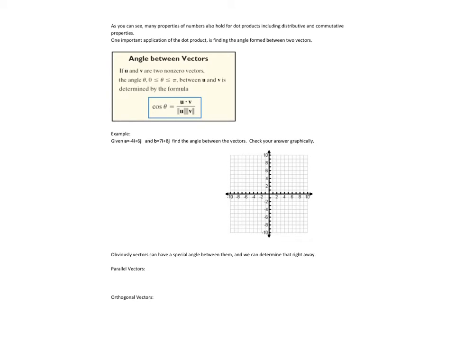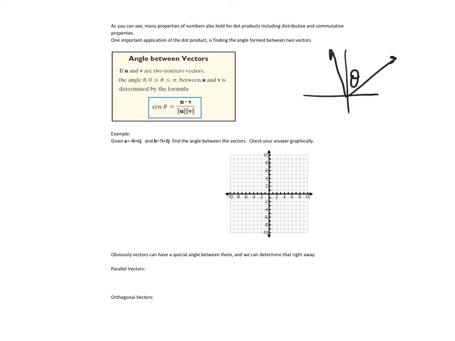We want to look at a couple of different applications of what we can do with these dot products. One is we can find the angle between two vectors. If you think about two vectors in the coordinate plane, let's say I have one going this way and one going up this way, there's some angle in between those two vectors. There is a formula to find the angle between these two vectors.